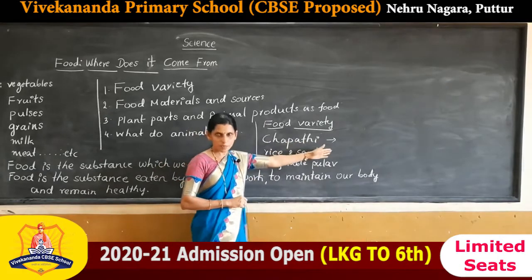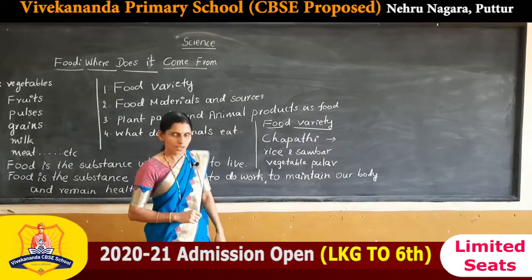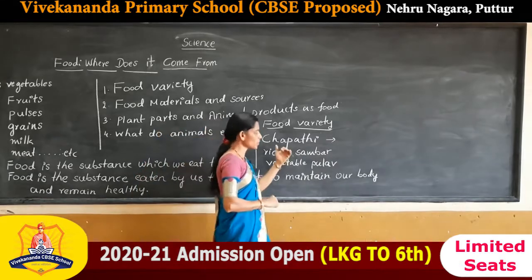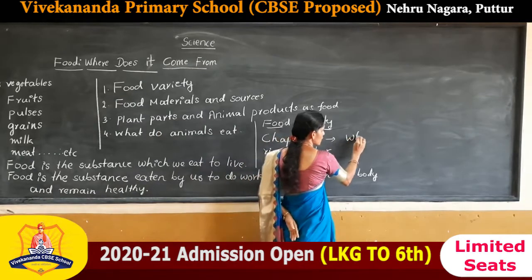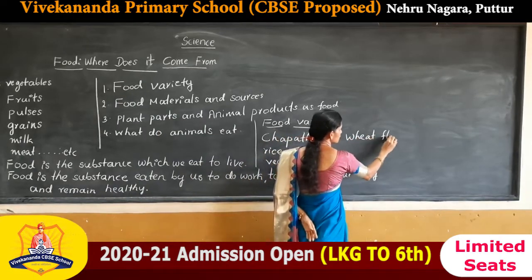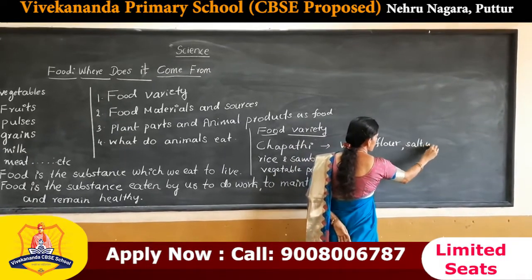For preparing chapati, what are the materials used? What are the substances we use to make a chapati? Here I will write wheat flour, then salt and water.